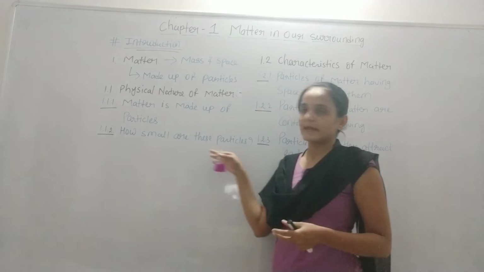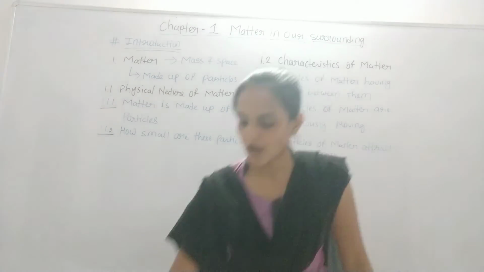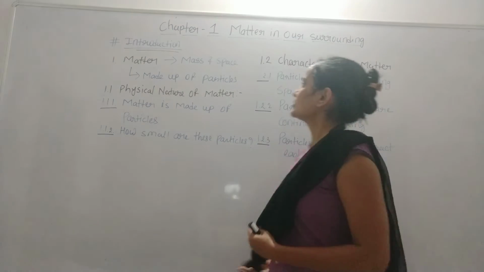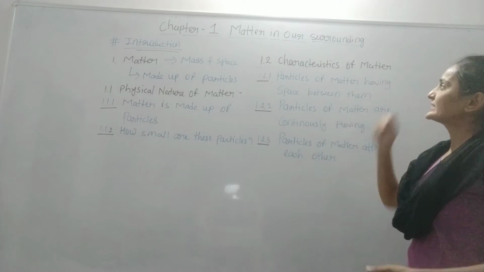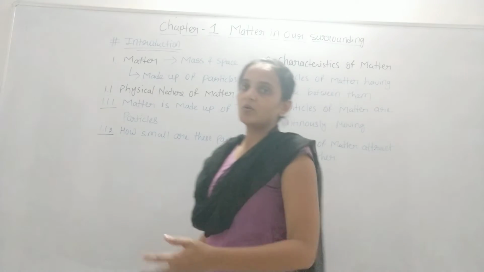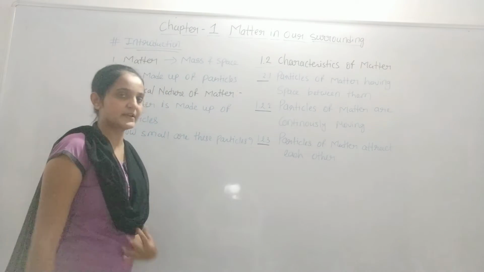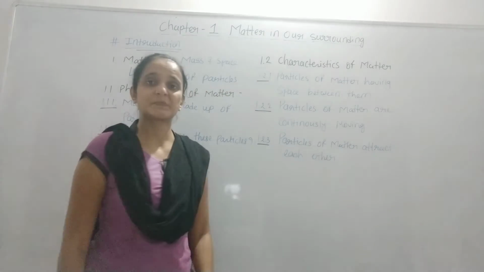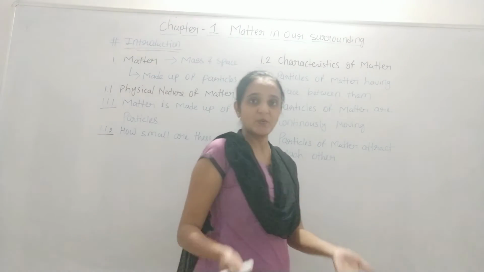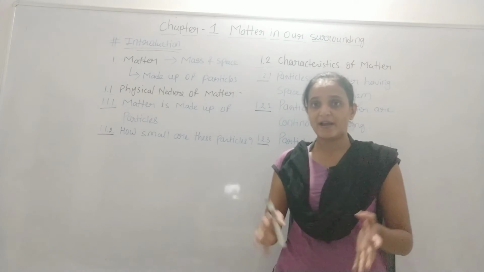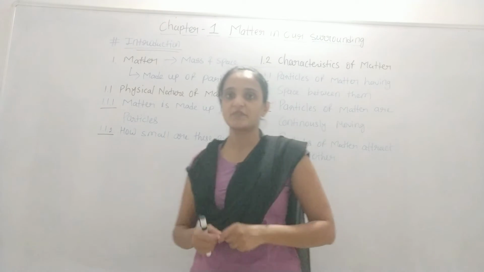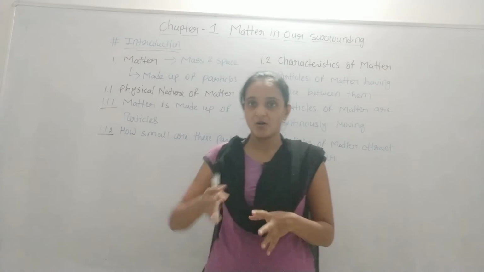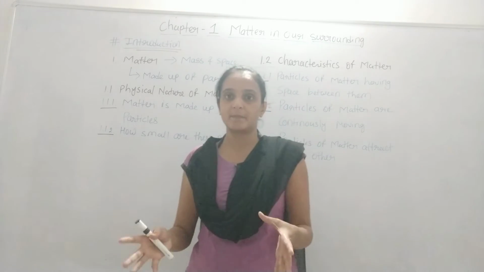Okay, so that activity we have done. Now moving to the next. Next is the characteristics of metal. Now we are talking about the characteristics of metal, out of which the first is that particles of metal have space between them. We generally took the example when I added the crystal of potassium permanganate. What happened? The whole solution became purple in color.